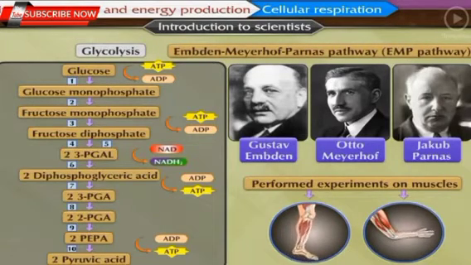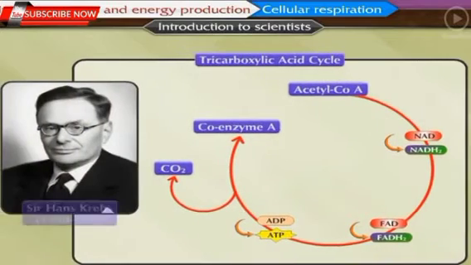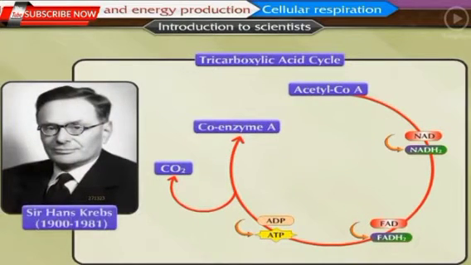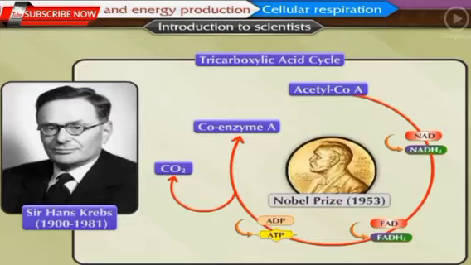The cyclical reactions of the tricarboxylic acid cycle were discovered by Sir Hans Krebs. Hence, this cyclical process is also called the Krebs cycle. He was awarded the Nobel Prize in 1953 for this discovery.